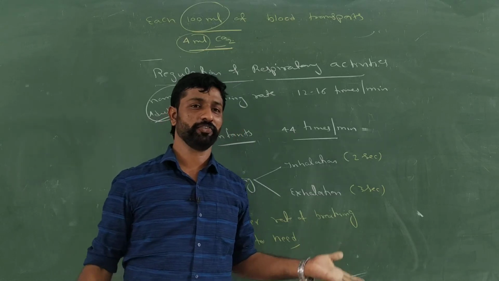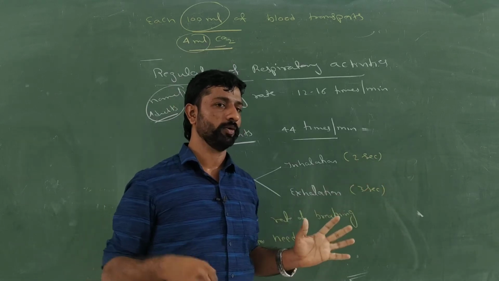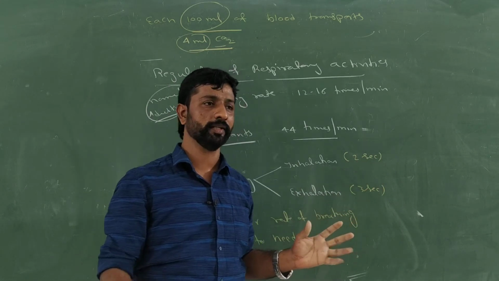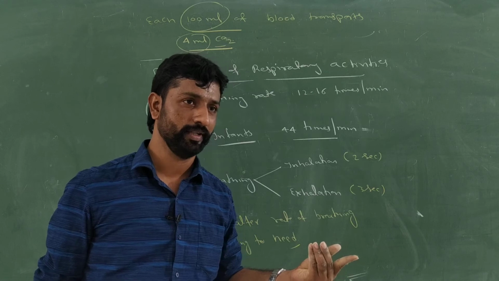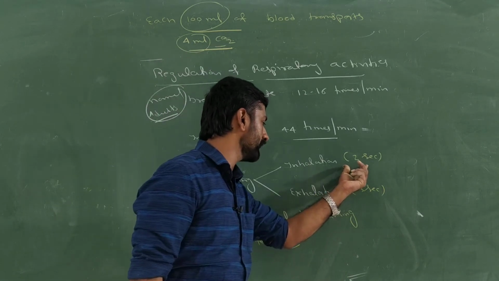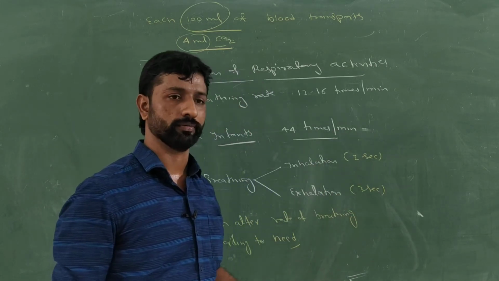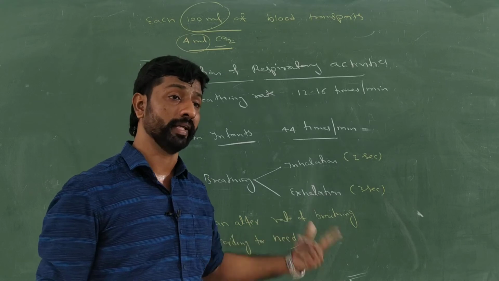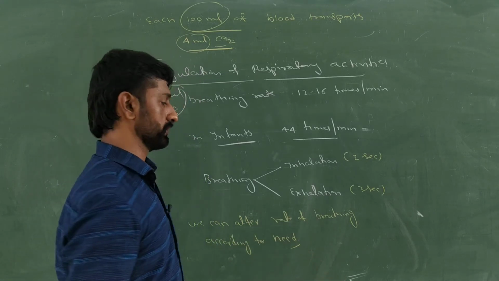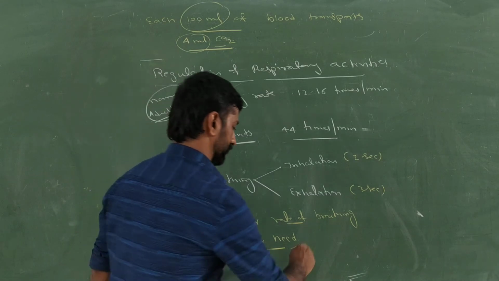Increases, right? Even if you want to stop, you cannot, because your body wants more oxygen. At that time the breathing rate will increase. So in order to increase the breathing rate, the duration of inhalation and exhalation must be reduced. Then only the breathing rate can be increased. Is it clear? So like that, we can alter the rate of breathing according to the need of the body.